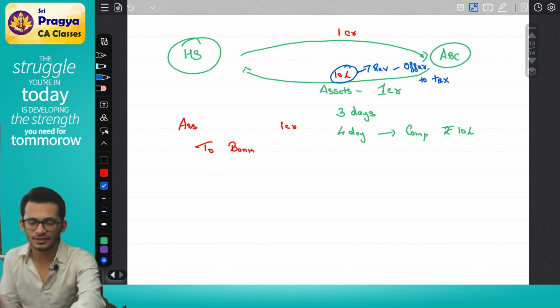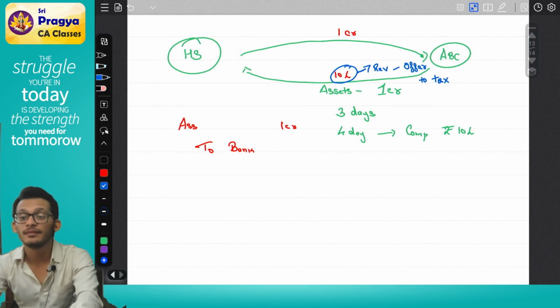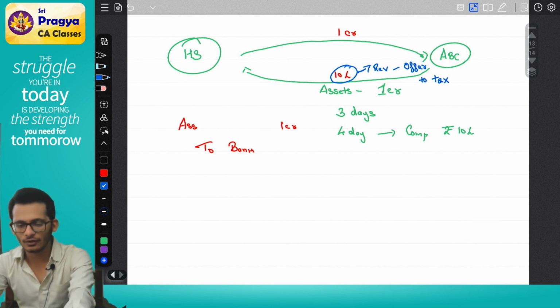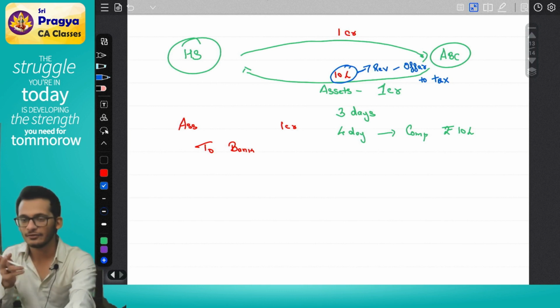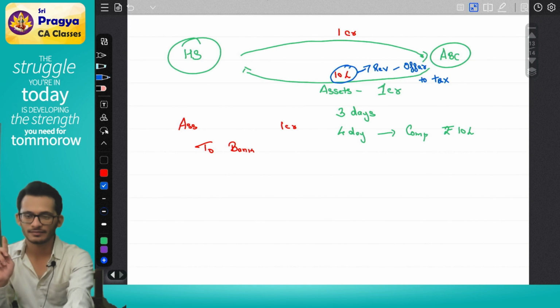Was it given in relation to an asset or a regular business? It was given in relation to an asset, which means technically what money you got is pertaining to the asset or pertaining from the asset. Understand the difference? Pertaining to the asset or pertaining from the asset?